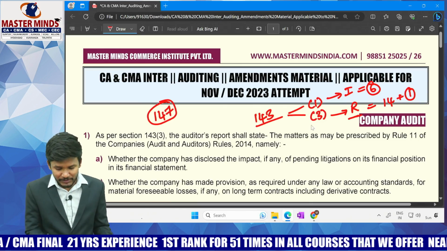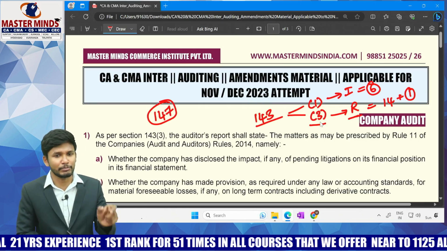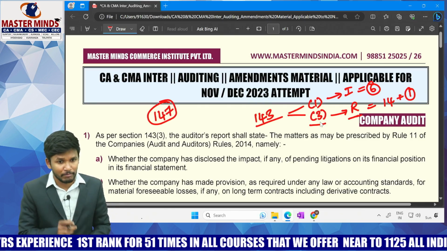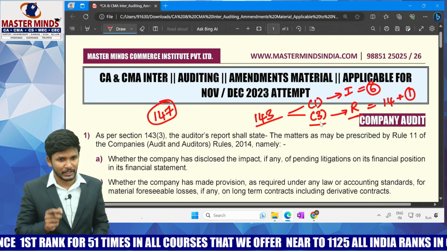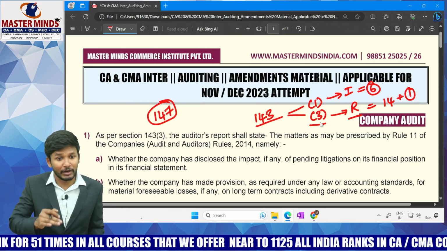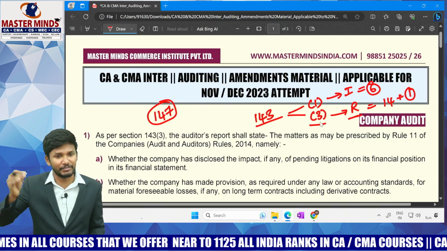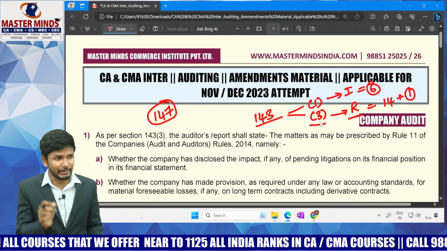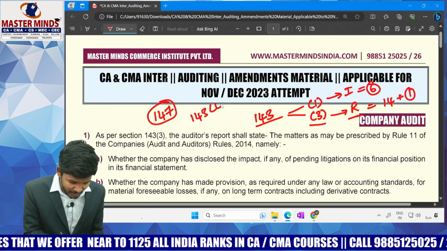So this 143 subsection 3 matters whether you are satisfied or not satisfied. Both things should be written in the auditor's report. But this is very important. If you are satisfied, you need not write any reasons for that. But if you are not satisfied, that means you are going for a modification, I mean to say negative remarks, qualifications. You are supposed to write reasons for that under section number 143 subsection 4 of the Companies Act.